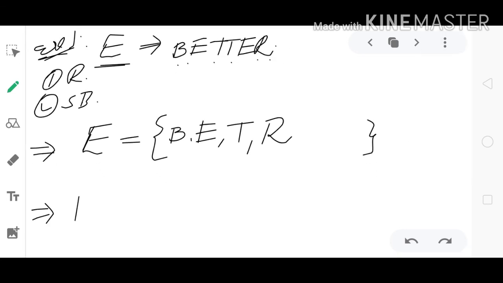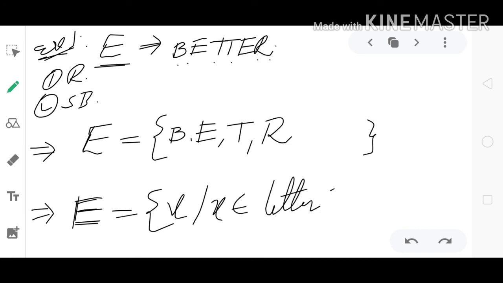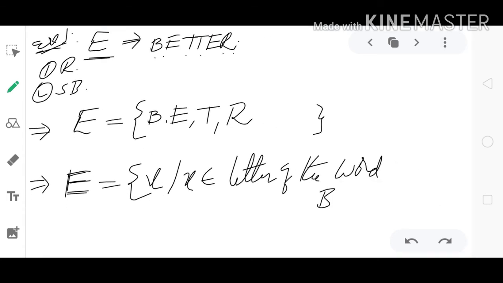Second one, set builder form. We can use E as the set name in capital letters, open brace. I can take x as a variable and x belongs to the letters of the word bitter.